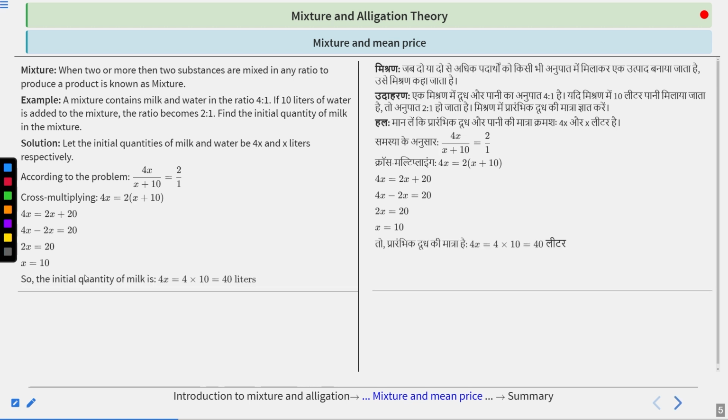The question asked is, what is the initial quantity of milk? The initial quantity was 4x. We put in the value of x and get 40 liters. So the initial quantity of milk in the mixture is 40 liters.